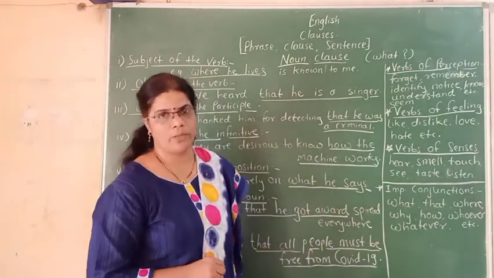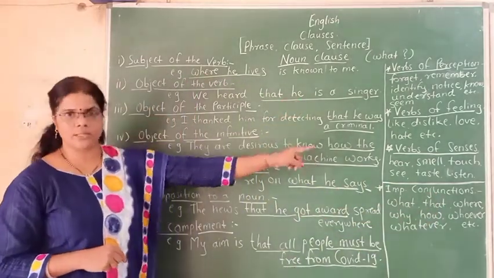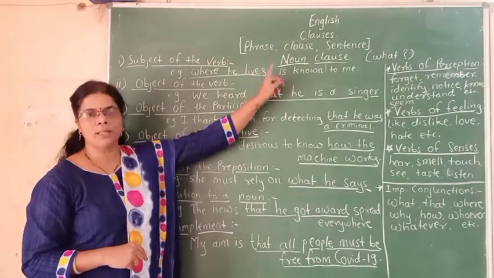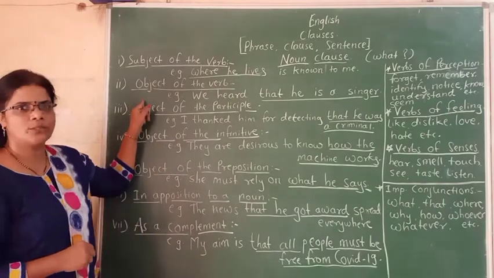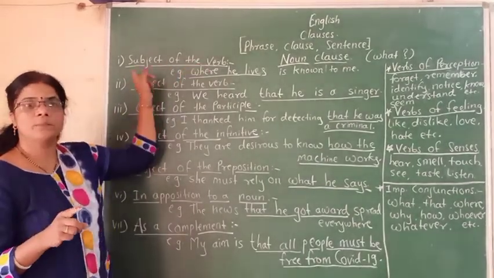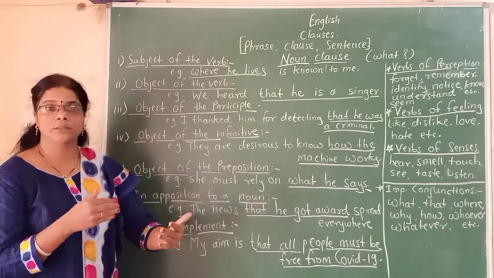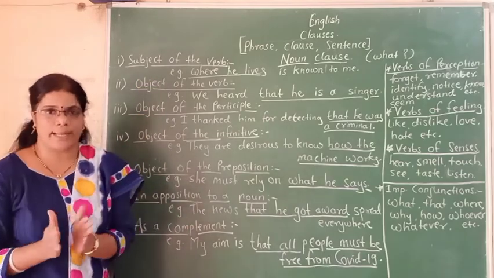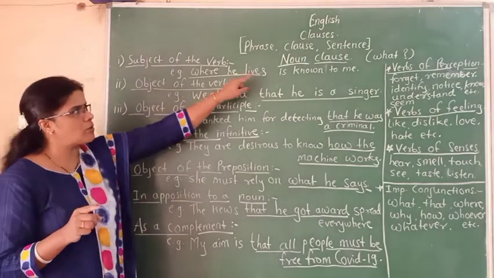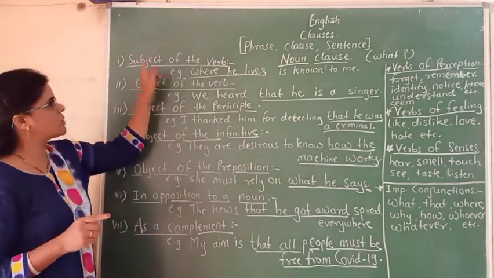Sometimes whomever. So these words you have to remember to identify the noun clause. Then what is the first type of noun clause? It is subject of the verb. We know subject, the actor, the doer who does that action. It is called as subject. Sometimes this noun clause works as the subject of the verb.